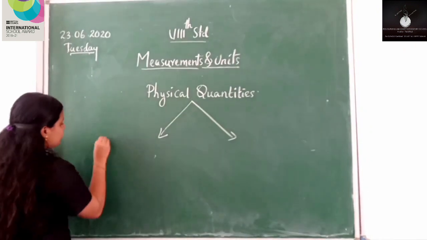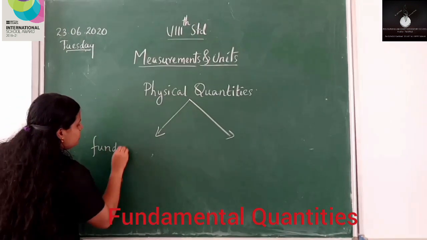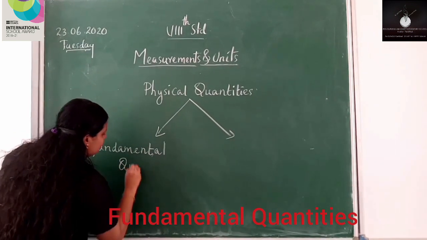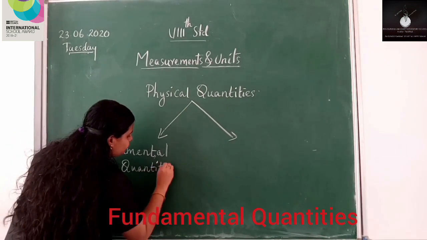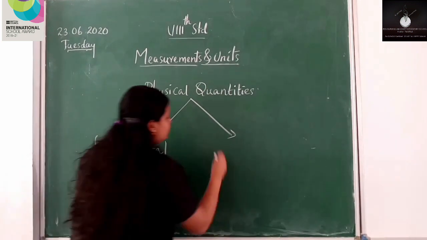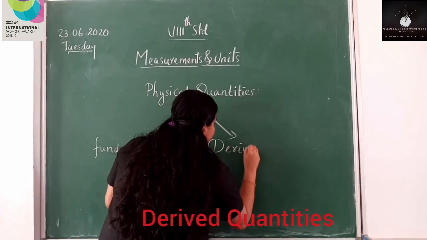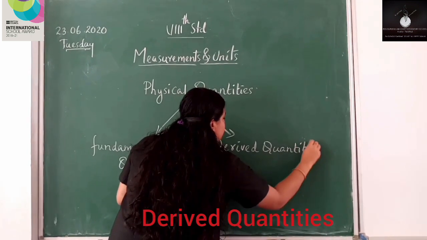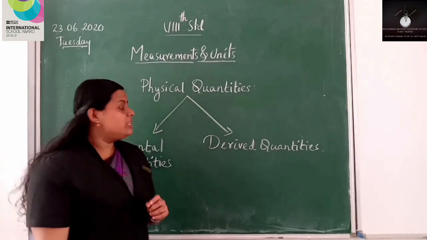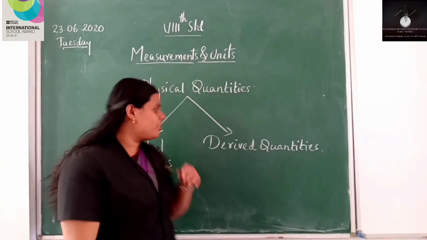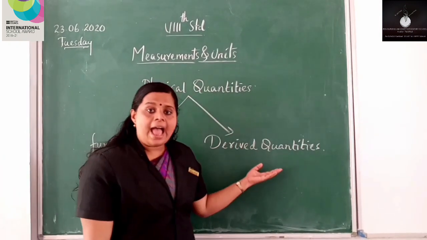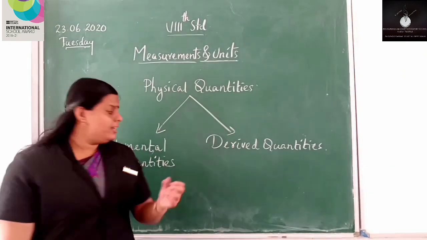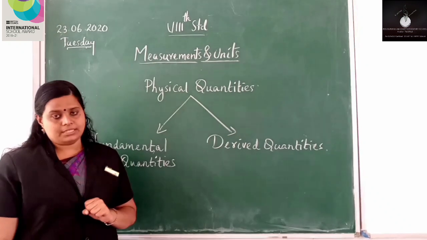That is, the first one is fundamental quantities. And the second category is derived quantities. So we can classify physical quantities into two: fundamental quantities and derived quantities. So let me define fundamental quantities.